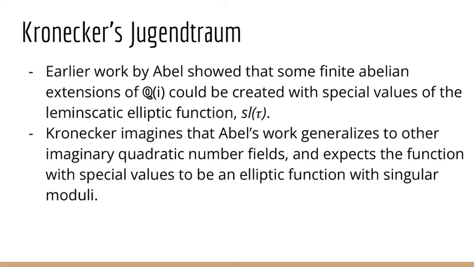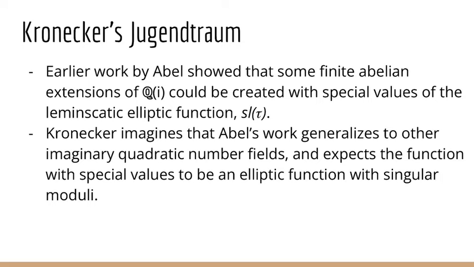And so you can basically think of this function as if we put in special values of tau, then we'll get roots of polynomials in Q(i), just as we put in special values into the complex exponential function and got out roots of polynomials in Q. And so Kronecker is taking Abel's work and he's imagining that it generalizes to other imaginary quadratic number fields, not just Q extended by i.